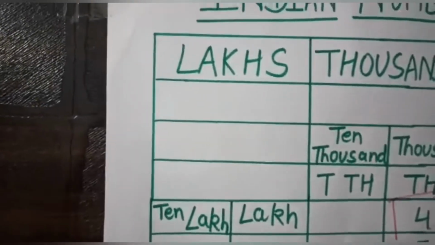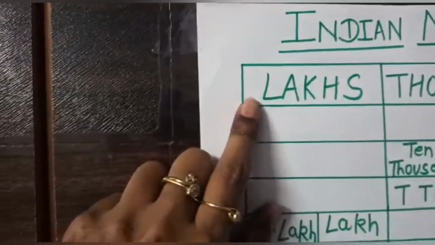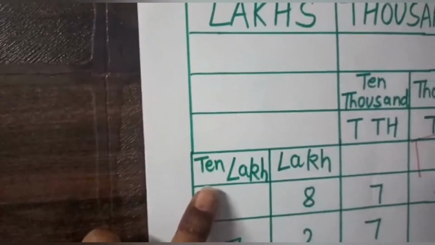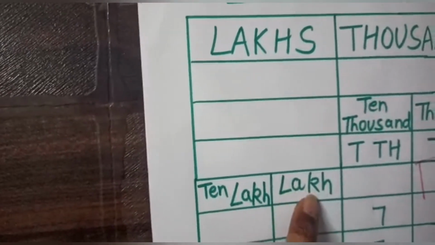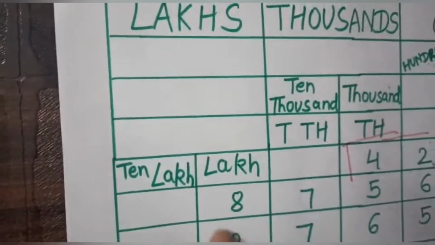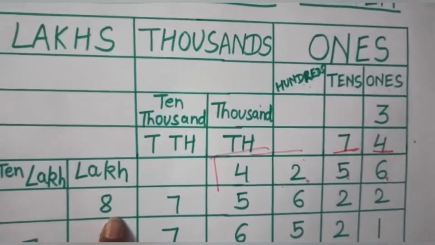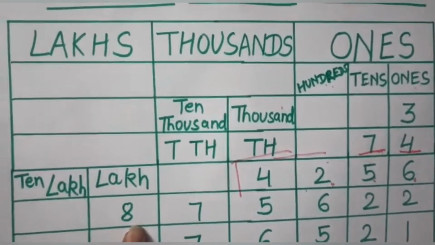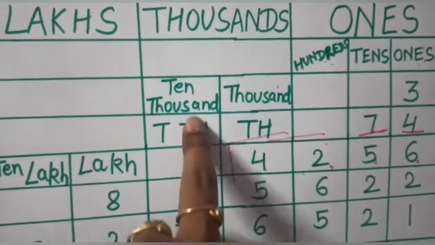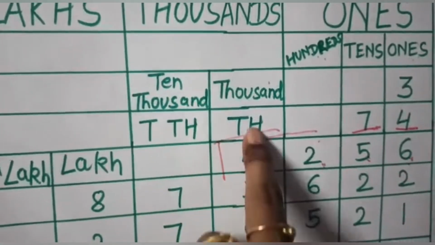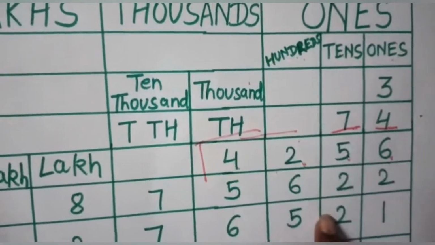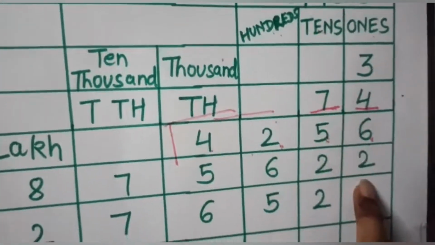Now let's move to another home. Heading is lakhs. And again 2 places are there: lakh, ten lakh. Lakh is having 6-digit numbers, 8 lakh, 75,622.